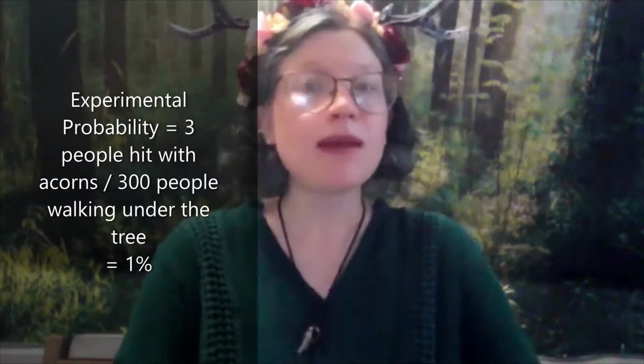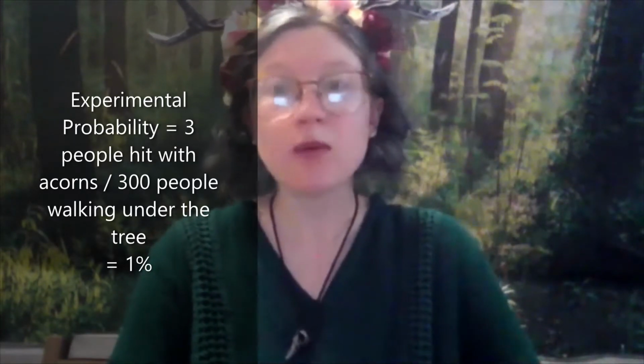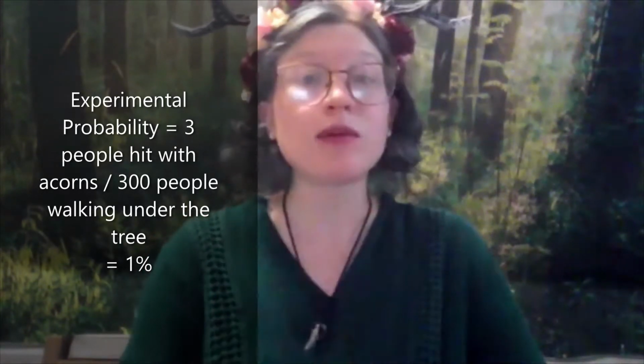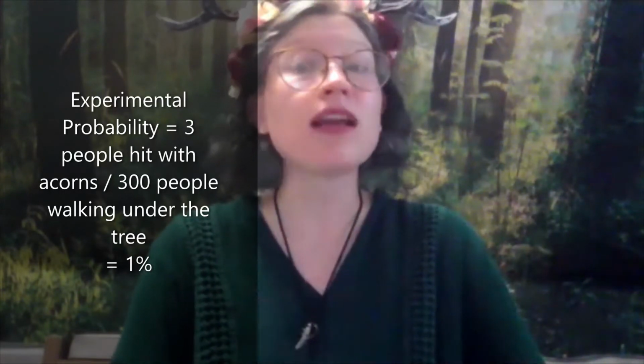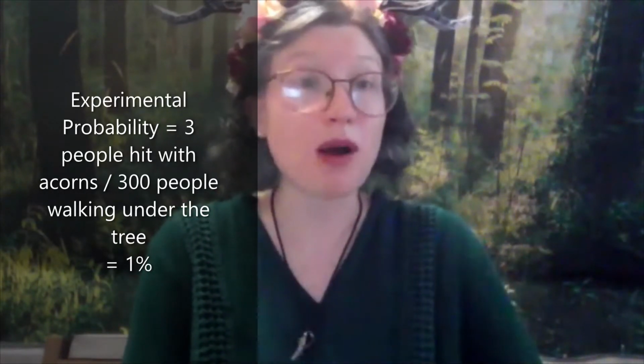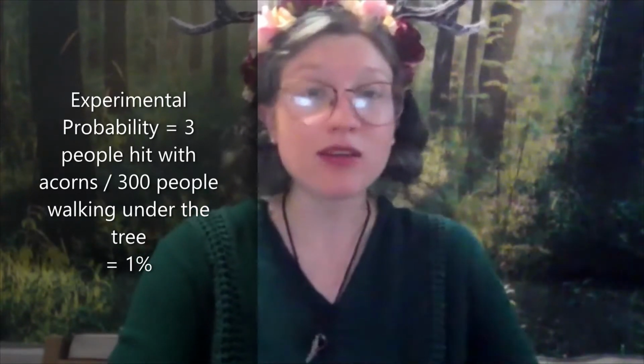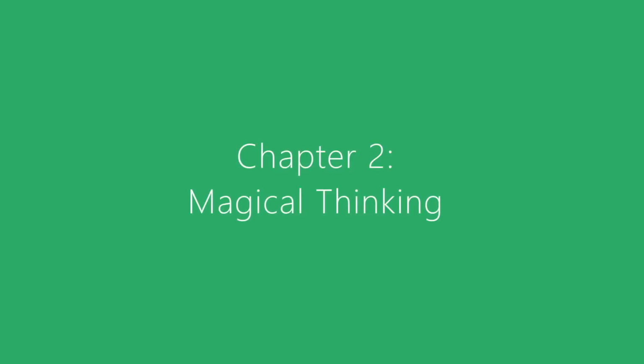in a later video. So to calculate experimental probability based on our day of observation, we take 3, the number of times someone was hit by an acorn, divided by 300, the total number of times someone walked under the tree, and we get 1%, or 1 out of 100. But here's the tricky bit. We just did that calculation and came up with our probability of 1 out of 100 based on our day of observation. Does that mean if I walk under the tree 99 times in one day without incident, the 100th time I must be hit by an acorn?